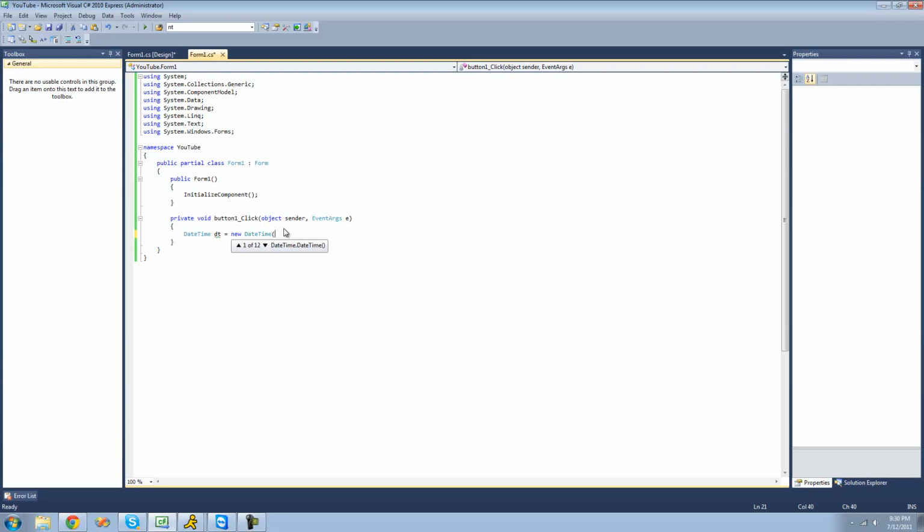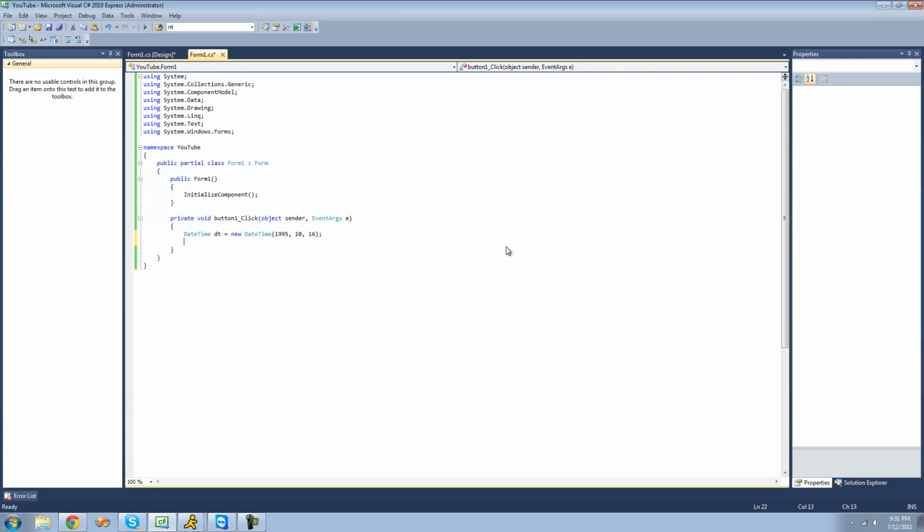There are many different things that you can pass through the constructor. For example, if you wanted to pass through a year, a month, and a day, it'll create a DateTime out of what we pass through here. So we'll pass through my birthday, which is 1995, the month, which is 10 for October, and the day, which is the 16th.